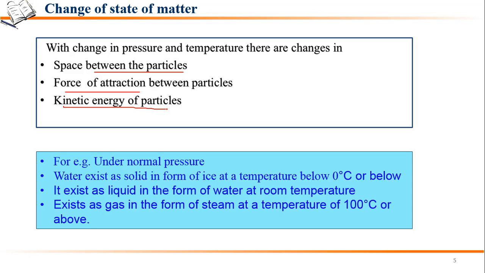Fine. So for example, under normal pressure, if we talk about normal pressure, then water exists as solid in the form of ice at a temperature of 0 or below 0 degrees Celsius. It exists as liquid in the form of water at room temperature, and it exists as gas in the form of steam at a temperature of 100 degrees Celsius or above. Fine. So this is the change of matter.